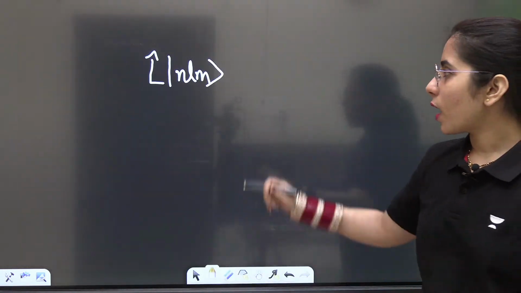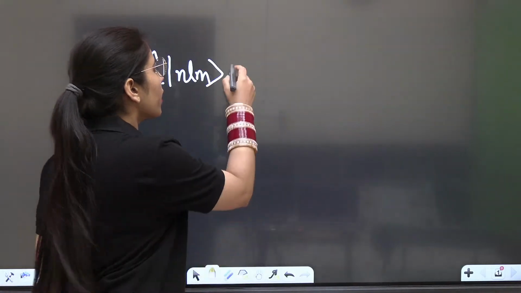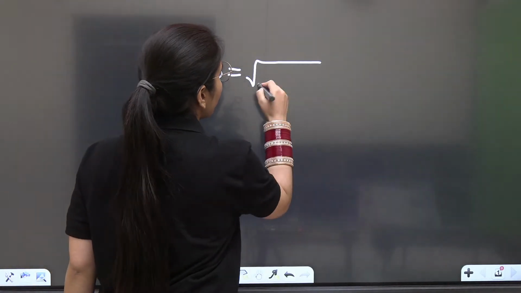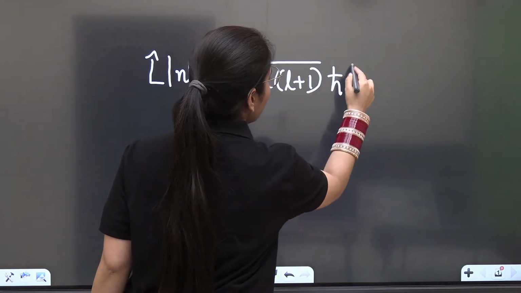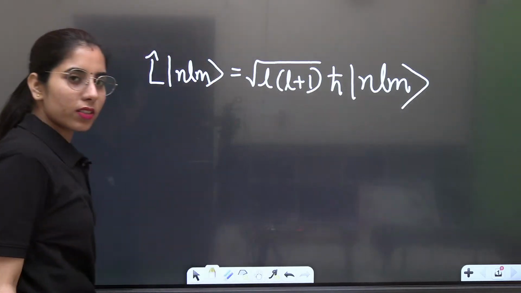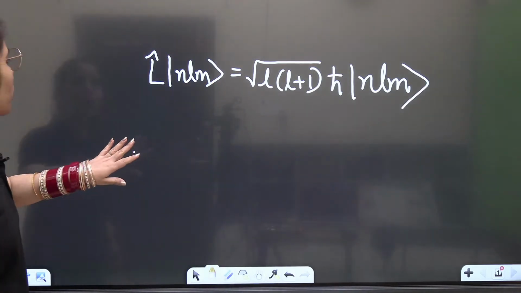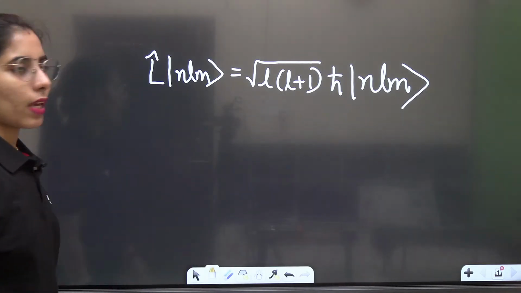If you have the operator L and you operate it on some state having these values, it will give you root of L into L plus 1 times h-cut, and |n l m⟩ will remain the same, with no change in that term. Basically, what we are considering here is the eigenvalue in these cases.